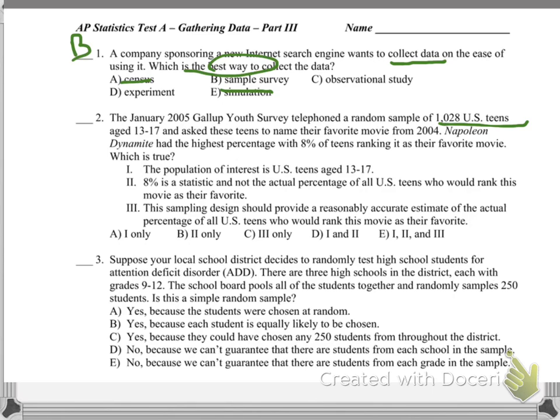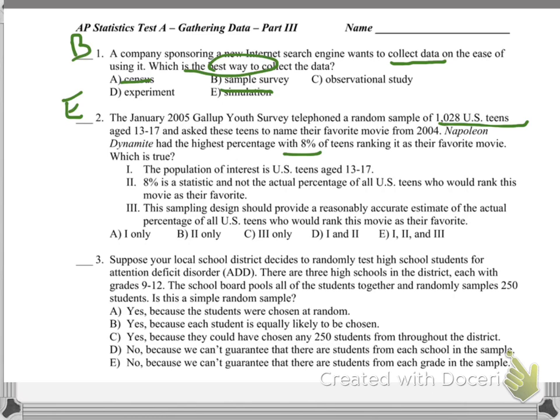The data they get from their sample is a statistic. That's what they told us, so that is true. And the sampling design should provide a reasonably accurate estimate of the actual percentage. That is true too. Now, I meant to show that with the M&Ms and the bear hunt. We just ran out of time and it didn't happen. So all 3 of those are true, so the answer to 2 is E.